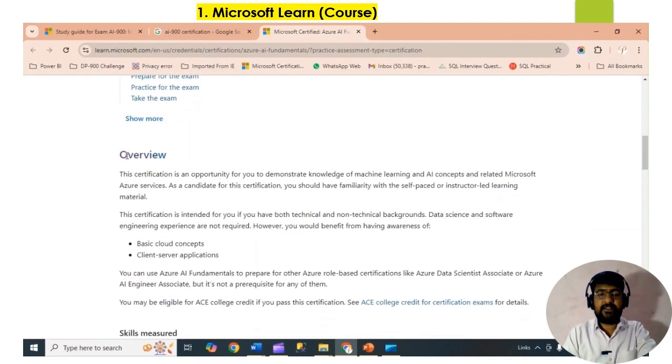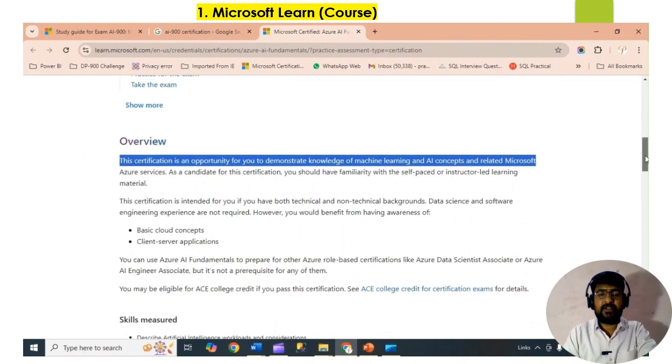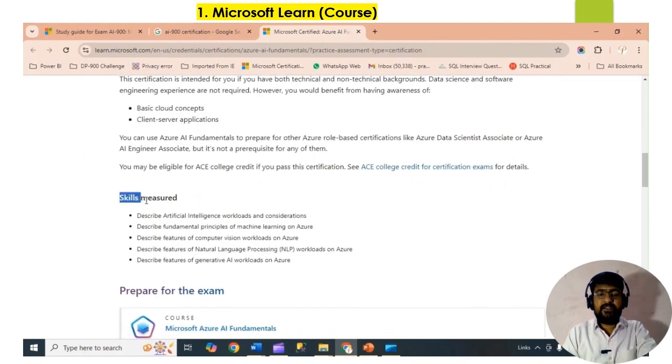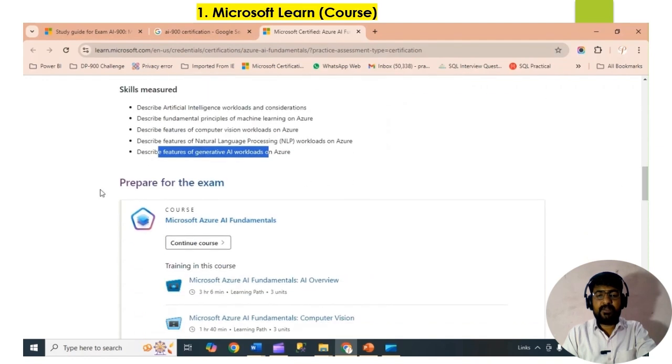Then you can check the AI Engineer role. You can check the overview, which is basically the certification overview, and after that the skills measured. You can go through the modules one by one, and this is the detail for each one. You can check the details to prepare for the exam.